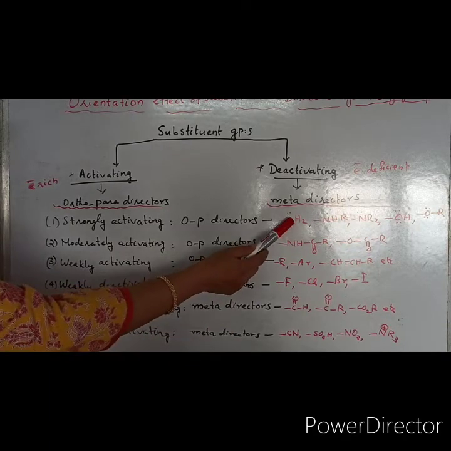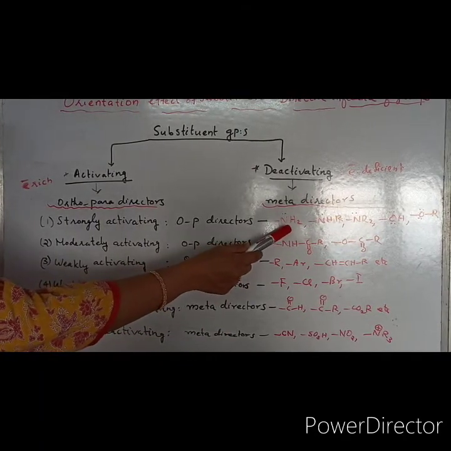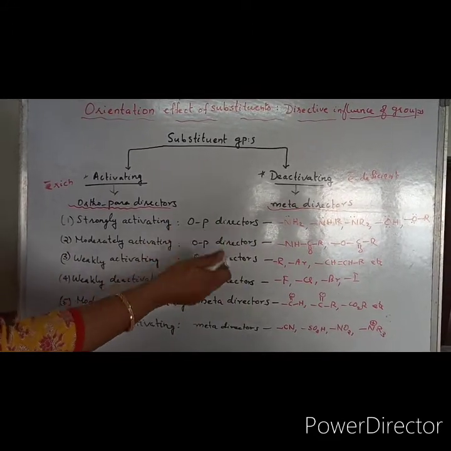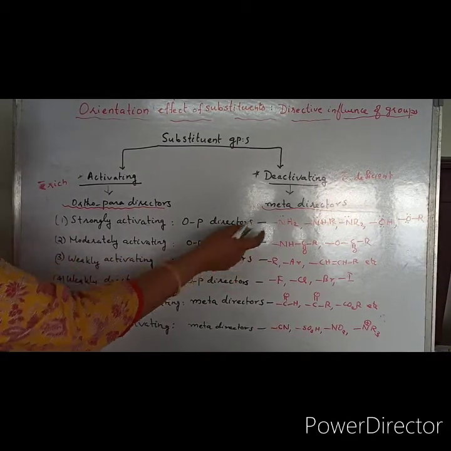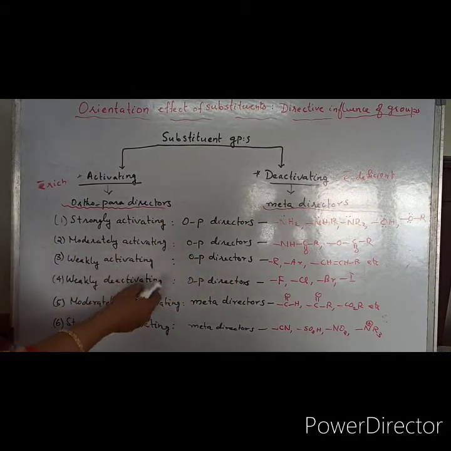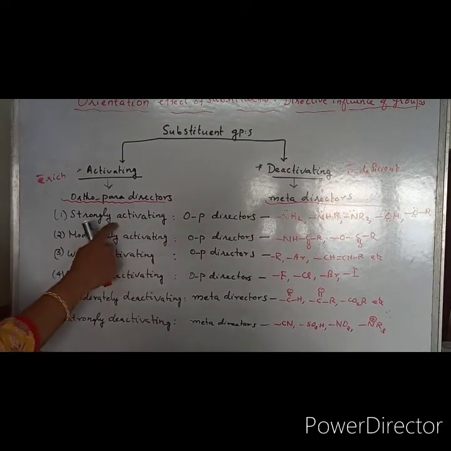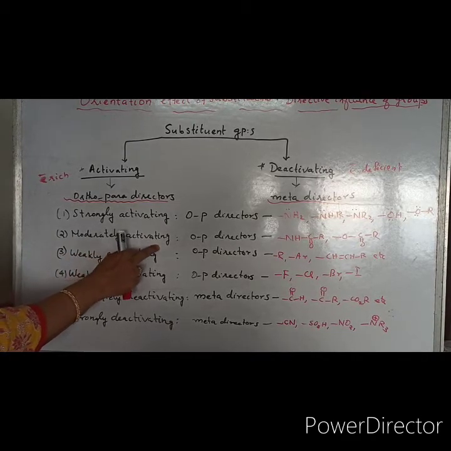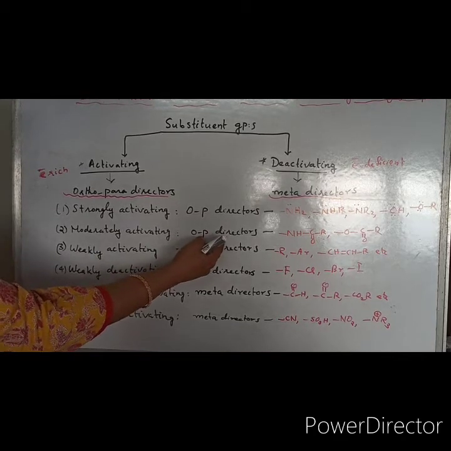Okay, so they are having lone pair of electrons on their heteroatoms, and that will be giving towards the ring, like plus some effect will be there. Positive resonance effect will be there, that we will see in detail. So such groups are called strongly activating groups. Next come moderately activating groups. They are also activating groups, all ortho-para directors.